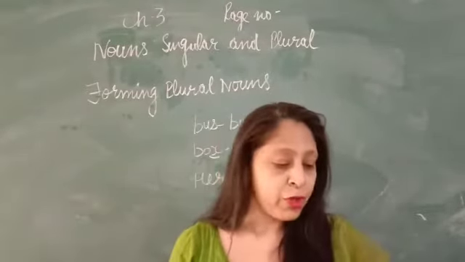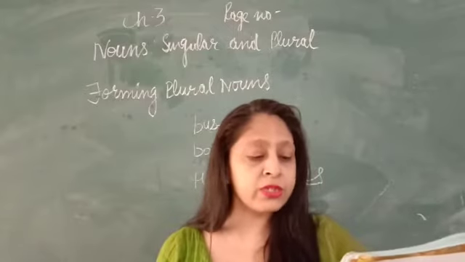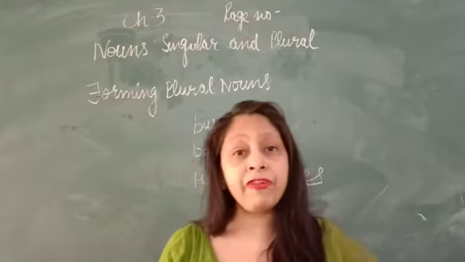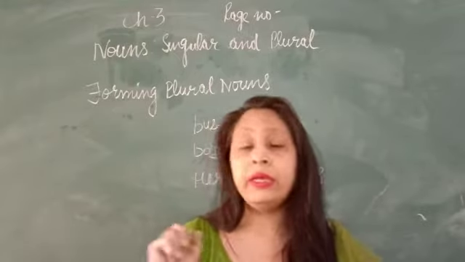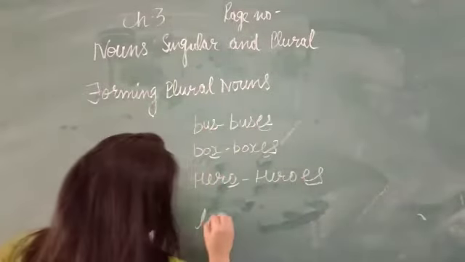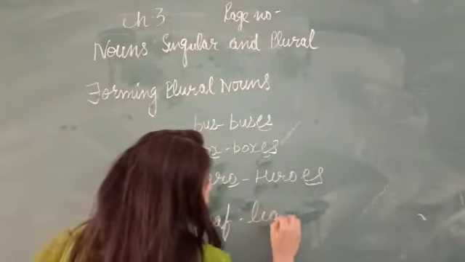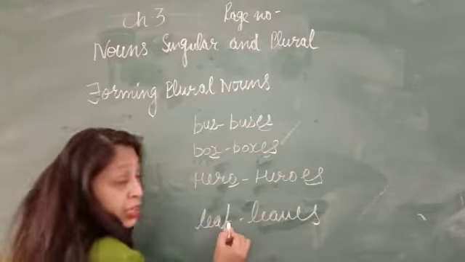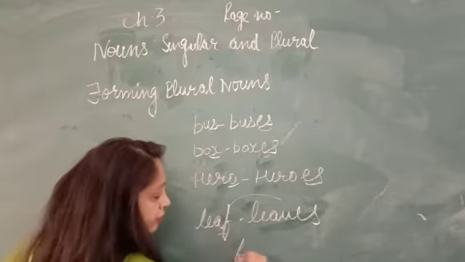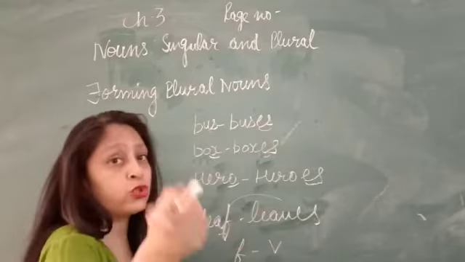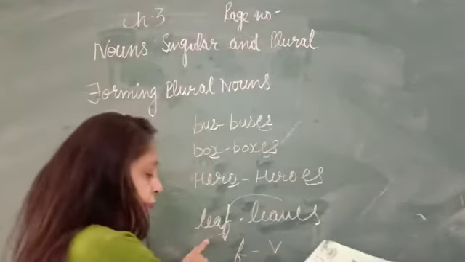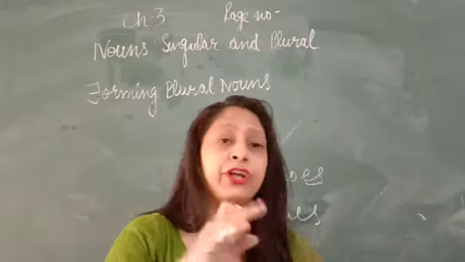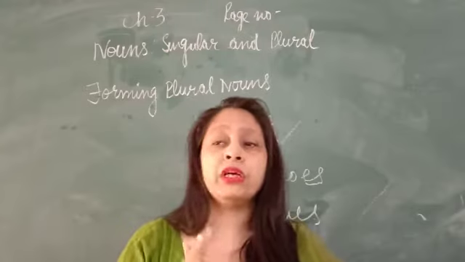of the noun. Next, for most nouns that end in f or fe, we change f or fe to v and add es. For example, leaf, leaves. Here we change f into v and add es to make their plural form. Leaf, leaves. Knife, knives. Here we change f into v and add es to make their plural form.